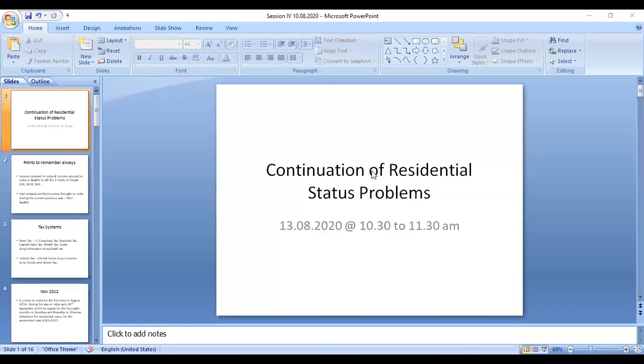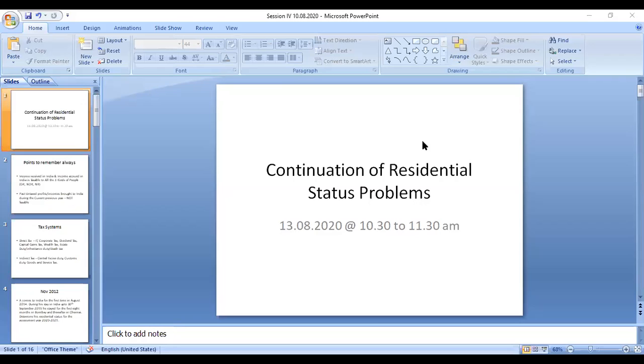basic condition 2. If basic condition 1 is satisfied, we need not check basic condition 2. Then we can move on to checking the additional conditions 1 and 2 on the basis of the basic condition 1, and if the additional condition is satisfied, he is said to be an ordinary resident.